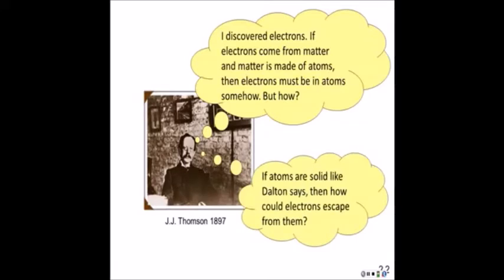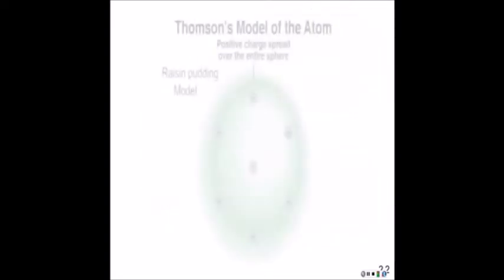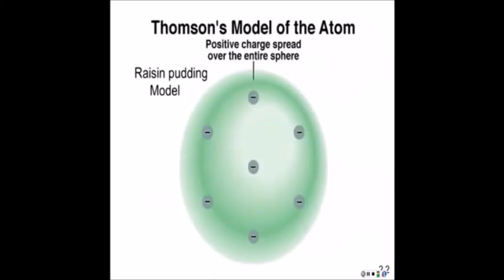So Dalton thought that if they could escape from the atoms, maybe the atoms are more fluid. So here is Dalton's model of the atom. It's called the raisin pudding model. Dalton thought that an atom was more like a pudding, and that pudding contained a positive charge that would offset the negative charge of the electrons. The electrons are viewed as raisins embedded within the pudding, but because the atom is soft, the electrons can easily escape from it. That was a nice attempt at explaining what people had seen, but it's not going to last too long.